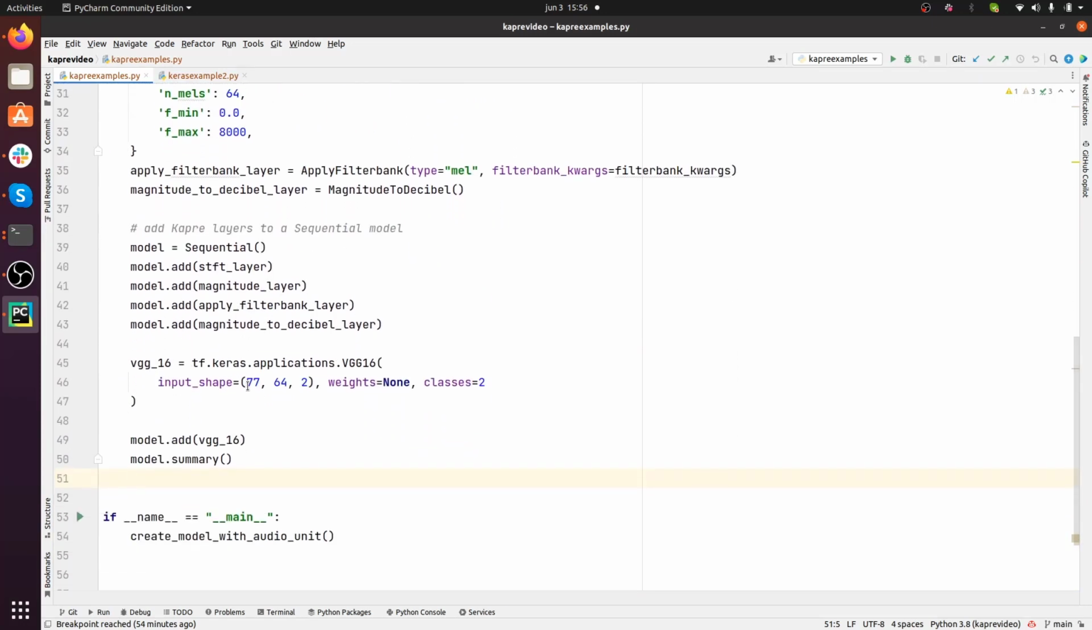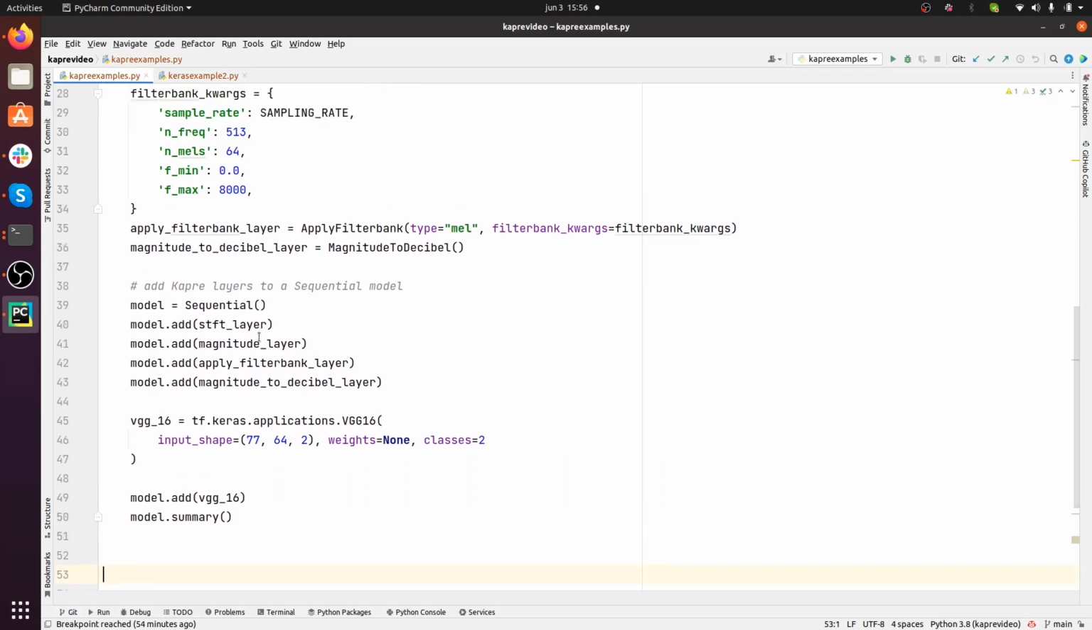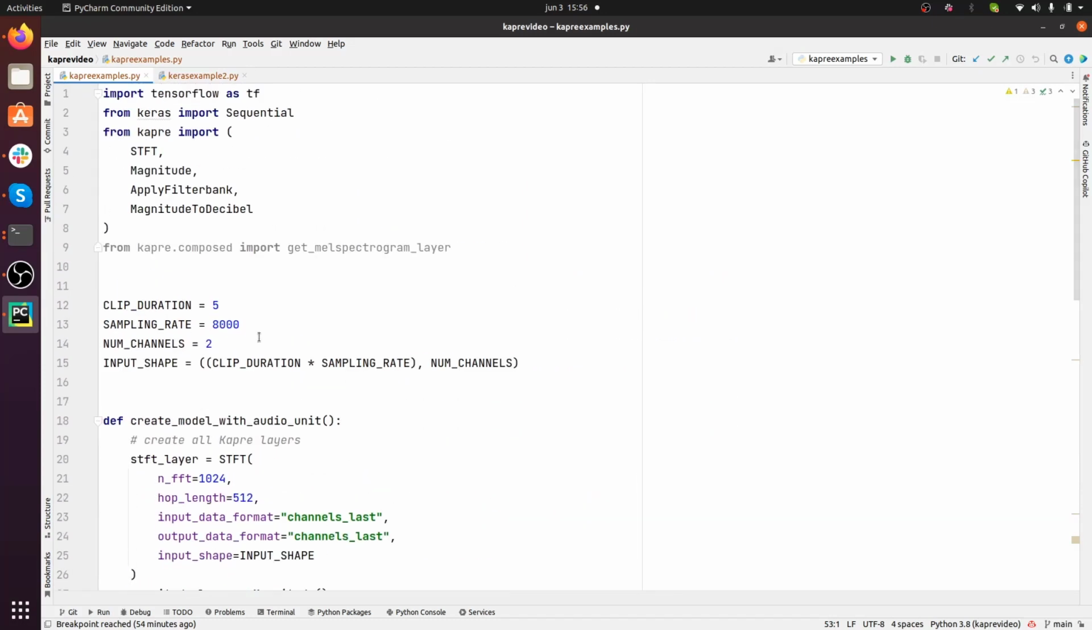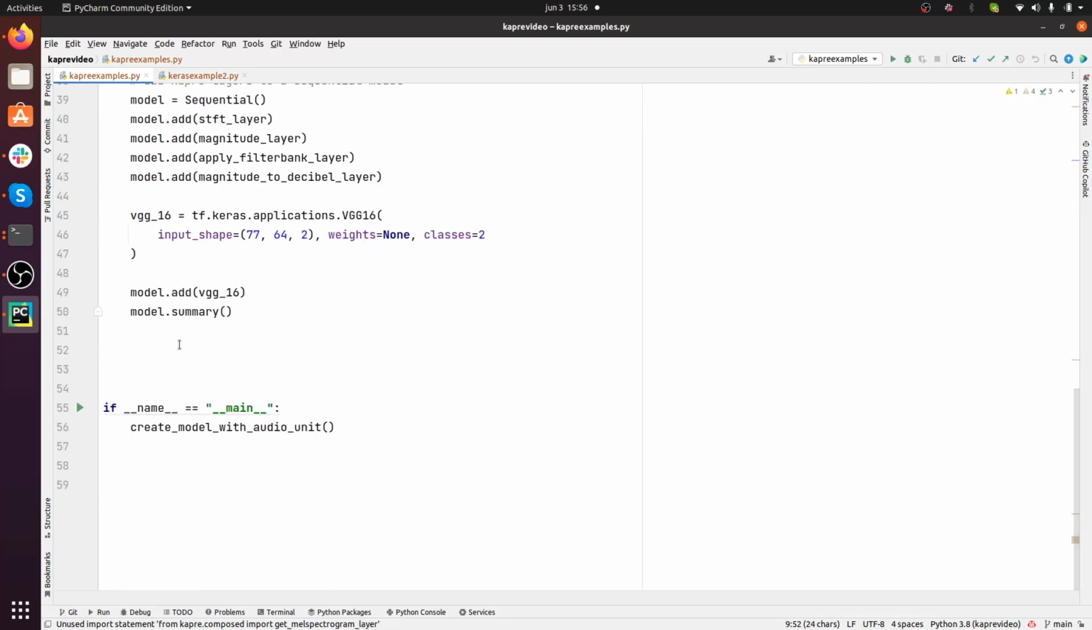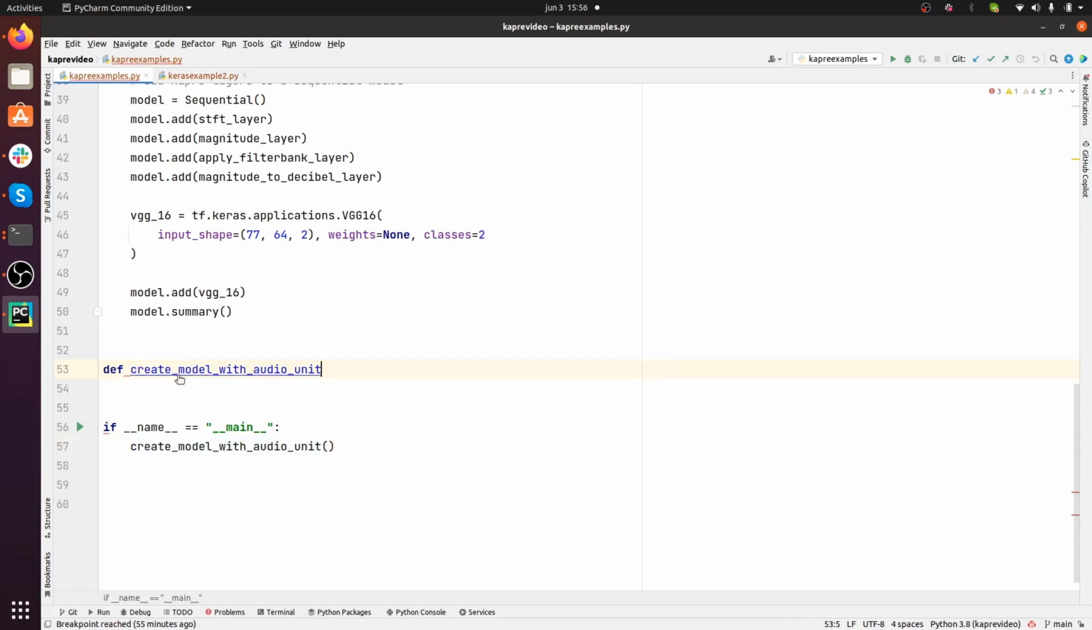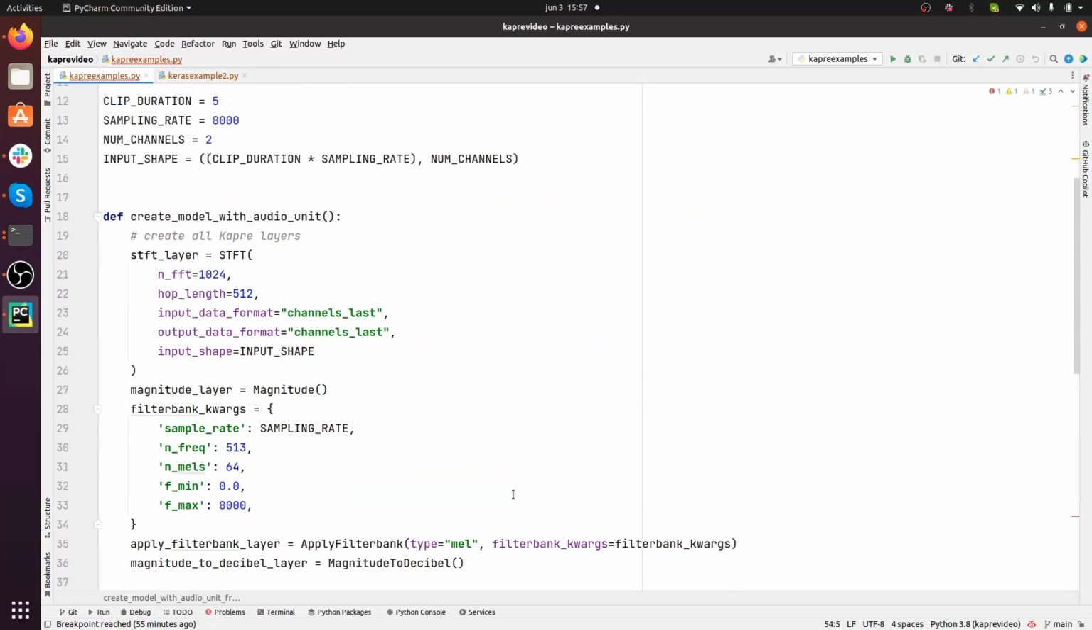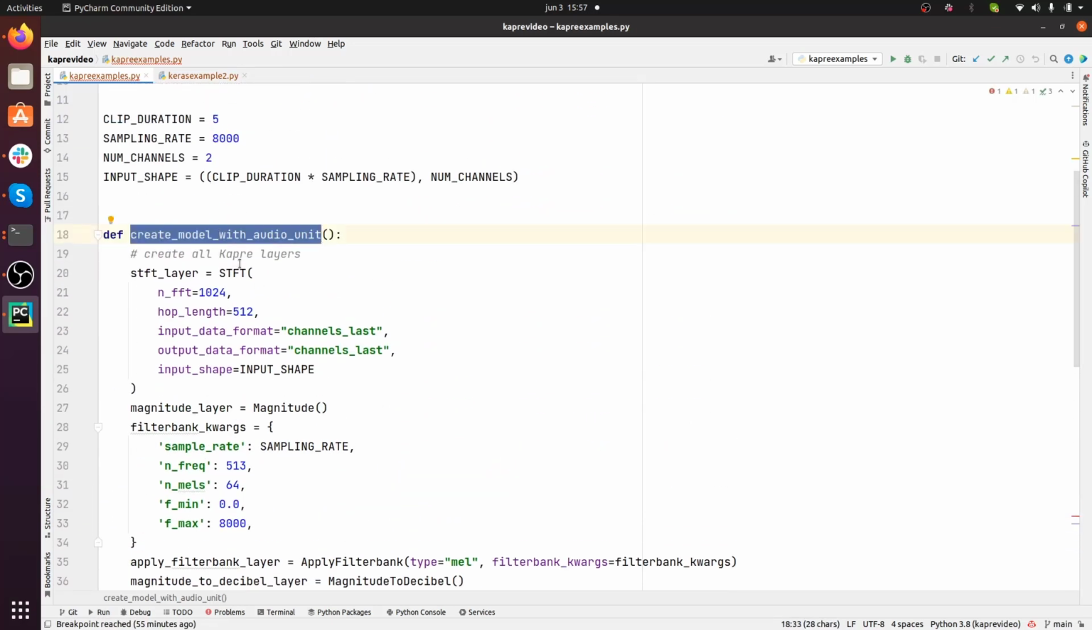Okay, next thing that I want to do, guys, is basically rebuild the very same model, but this time using the utility function get MEL spectrogram layer. And as you'll see, this is really, really fast. So we'll define create model with audio unit from utility function. It's a very long name, but yeah, you get the idea. Just let's differentiate that from this.